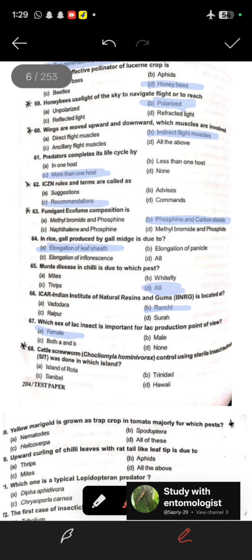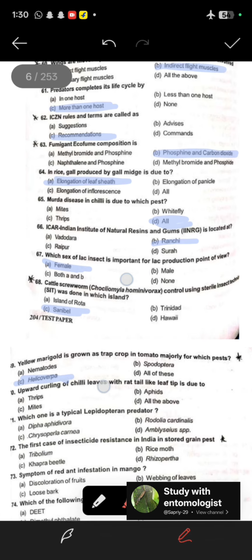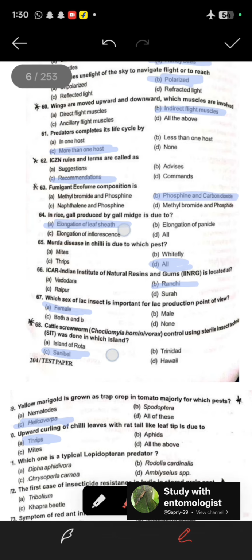68, the cattle screwworm control using sterile insect technique was done in which island? So it was done in the island Senegal. Now 69, yellow marigold is grown as a trap crop in tomato majorly for which pest? So it is for the pest Helicoverpa. Now the last question of today's video, upward curling of chili leaves with the rat tail like leaf tip. So it is due to the thrips. Or in case of mite, there is the downward curling of chili leaves. So here is the upward curling of chili. This is due to the thrips, the correct answer.